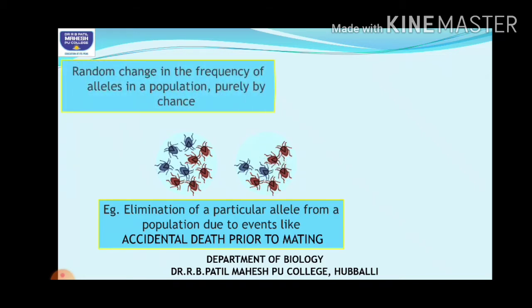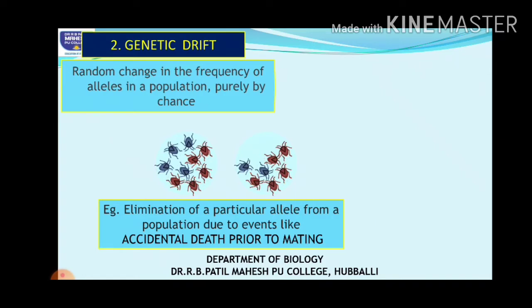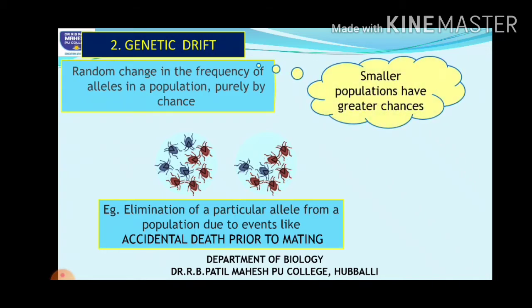This random change in the frequency of alleles in a population, remember this, is purely by chance. Nobody has killed it; naturally it has taken place by chance, accidental. This change is said to be genetic drift. Drift means change. Another important thing is that genetic drift generally occurs in smaller populations.